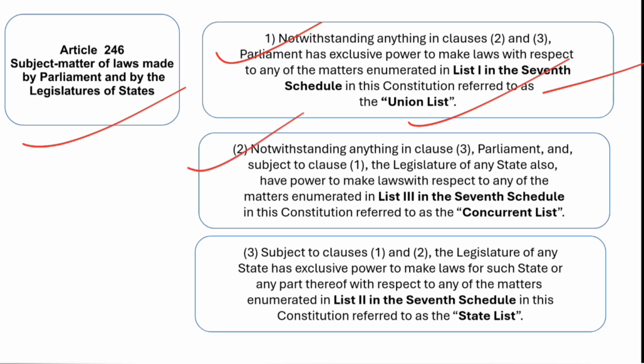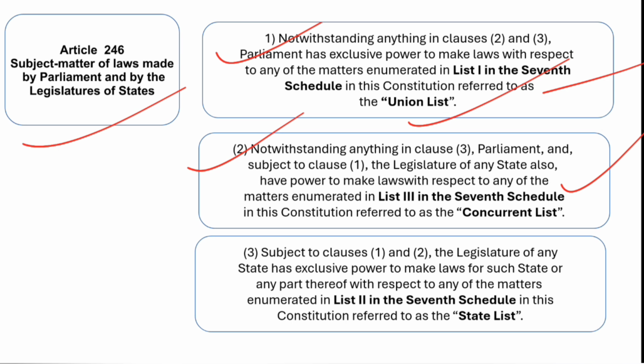And then sub-article 2 says that notwithstanding anything in clause 3, Parliament and, subject to clause 1, the legislature of any state also have power to make laws with respect to any of the matters enumerated in List 3 of the 7th Schedule, which is the Concurrent List.